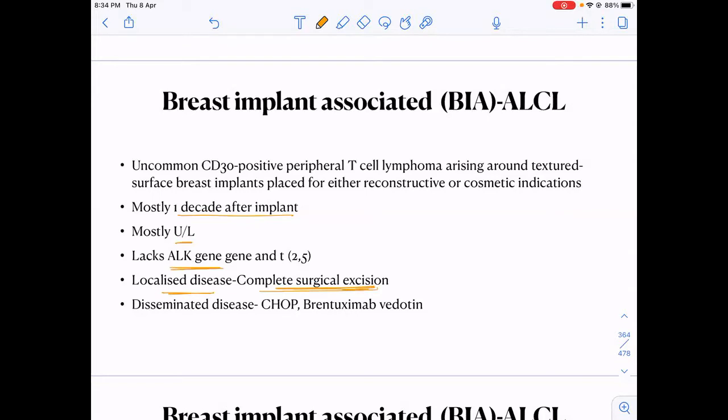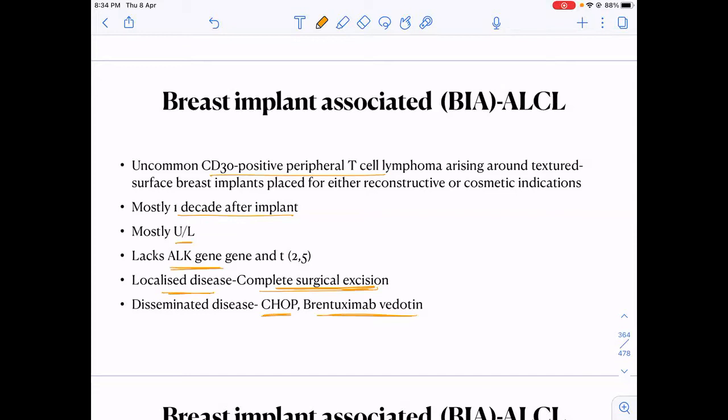If by chance, instead of the local site, it is involving the surrounding area also, it is disseminated, then we have to give CHOP or brentuximab-based therapy. This lymphoma is a very favorite of examiners for MCQs, so you should remember all these lines. It is a CD30 positive kind of lymphoma. Mostly it occurs 1 decade after the implant. It is unilateral. It lacks the ALK gene. Then it is a localized disease.